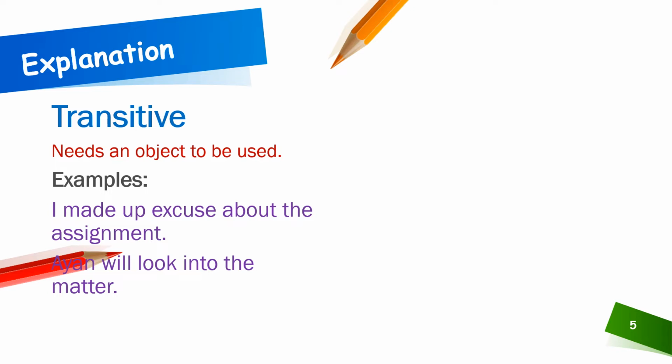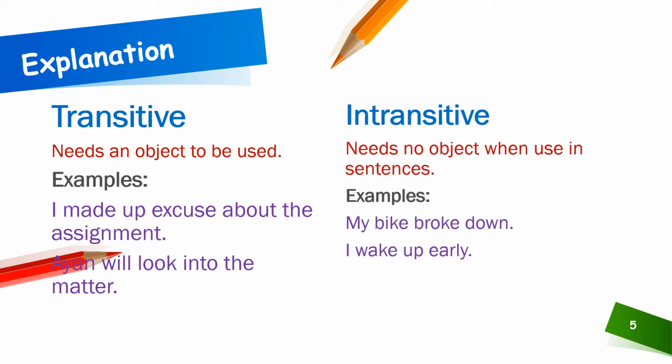Ayan will look into the matter. If I say Ayan will look into, nothing is clear to anybody about where Ayan will look into. So, Ayan will look into the matter. Intransitive: the phrasal verb needs no object when used in sentences. It means the phrasal verb stands with the subject and there is no need of an object. For example, my bike broke down. I wake up early.